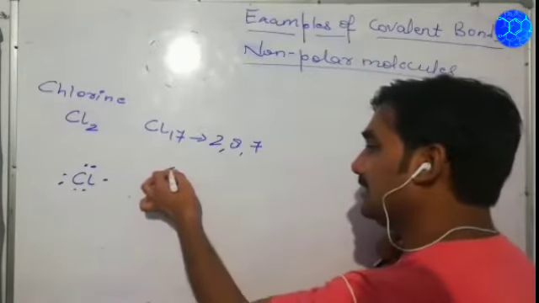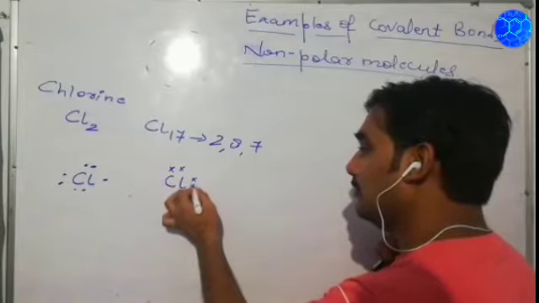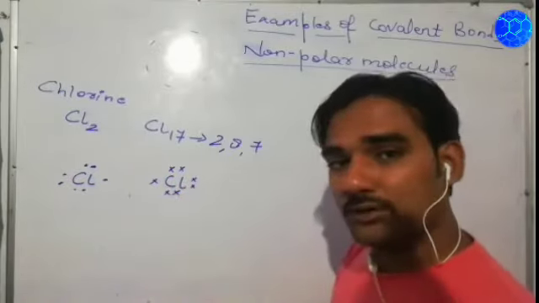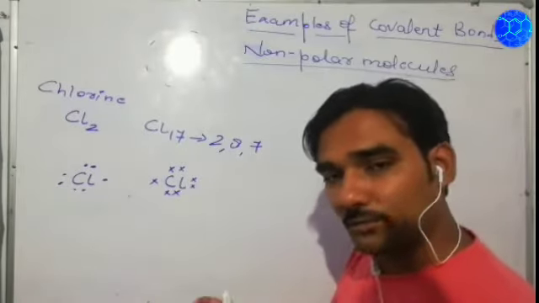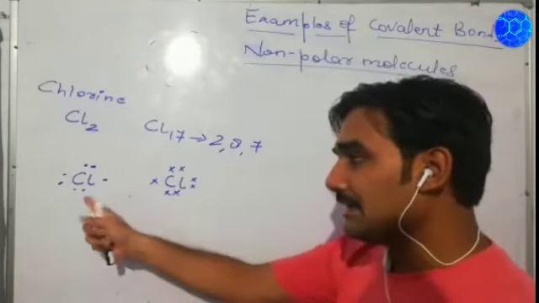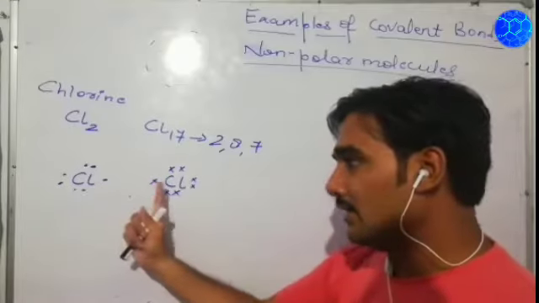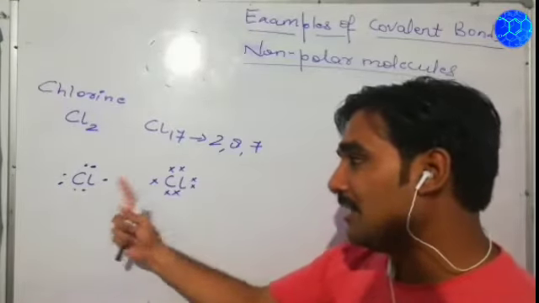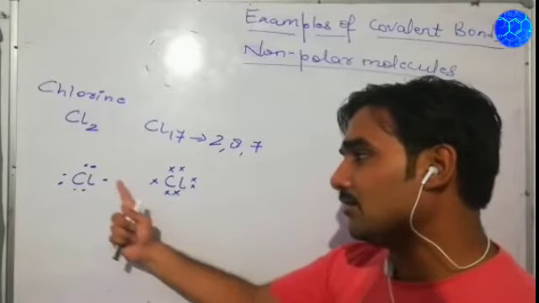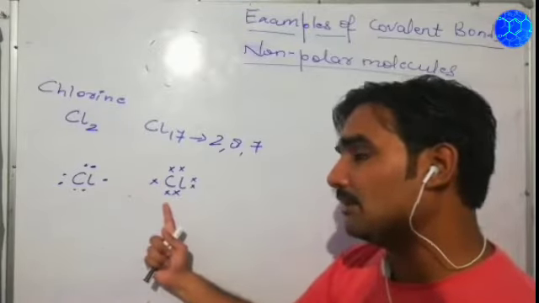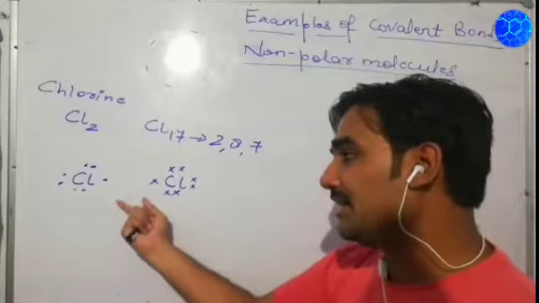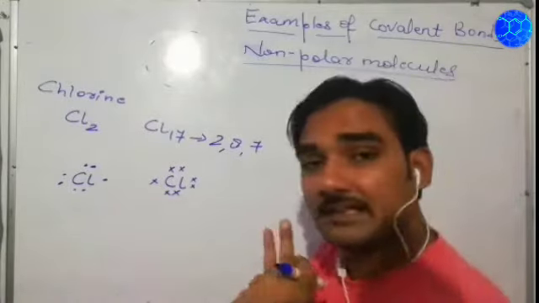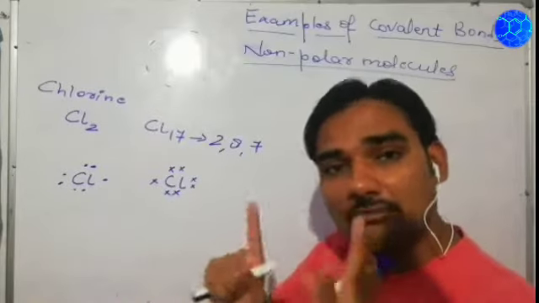In the same way, this here also has 1, 2, 3, 4, 5, 6 and 7. Now both require 8 electrons. So the possibility is that this has 7 electrons, so this electron can be taken up by this Cl atom, which also has 7 electrons. So this can be taken up by the Cl atom. So the condition arising is that both these Cl atoms can mutually share an equal number of electrons.